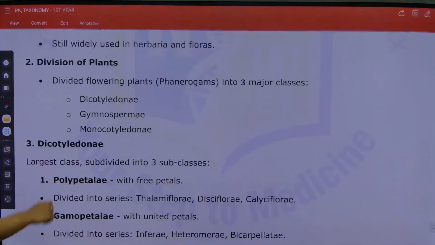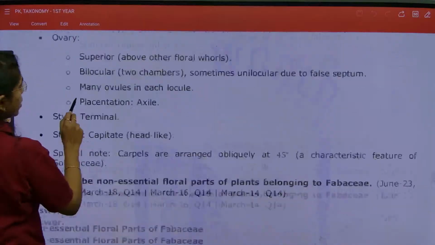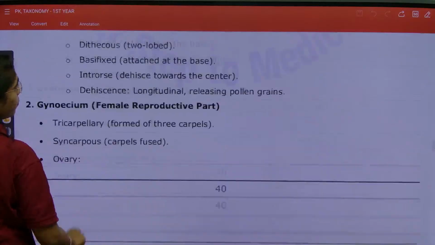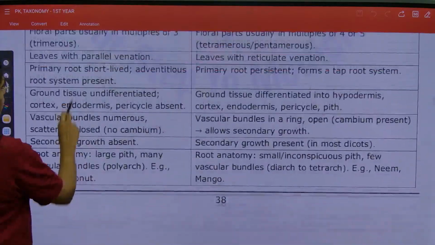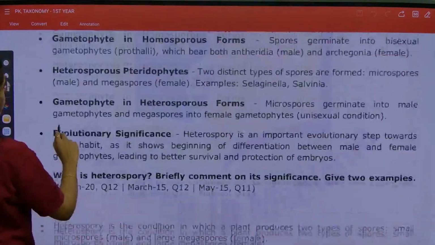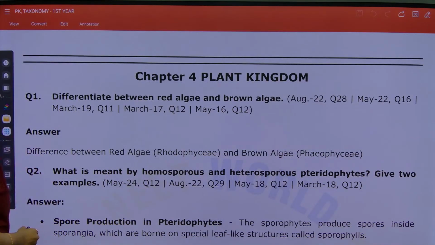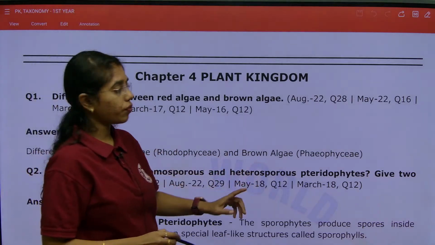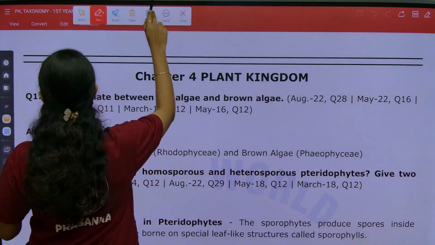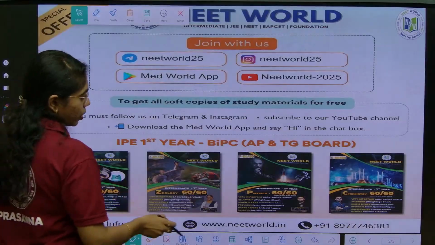No issues. I will tell you what all you have to present for a 4 marker answer. What you have to do is, first, from Rhodophyceae and Phaeophyceae, let us go from out to in.